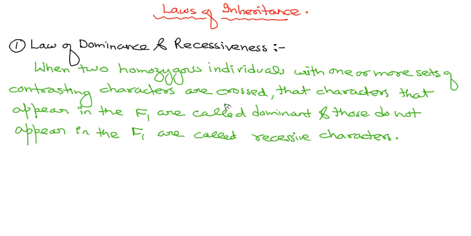Hope it's easy to understand because we have already done monohybrid and dihybrid cross. It was easy. So this is nothing but just the explanation of monohybrid cross, because in monohybrid cross we always cross homozygous individuals. Capital T cross with small t, and in F1 generation all are heterozygous tall. So it means tallness is a dominant trait while dwarfness is a recessive trait.